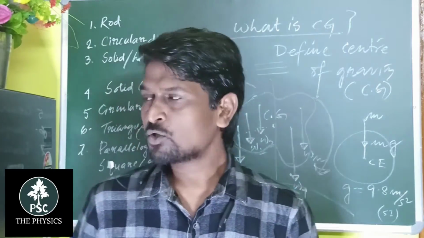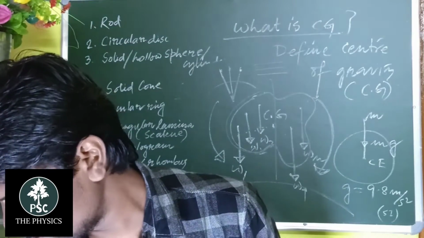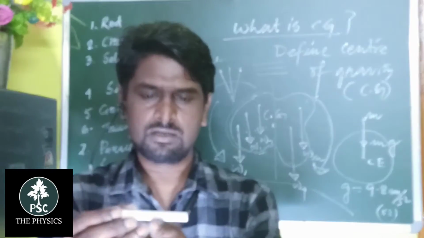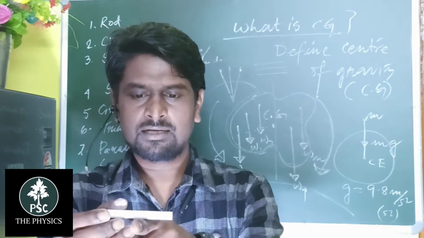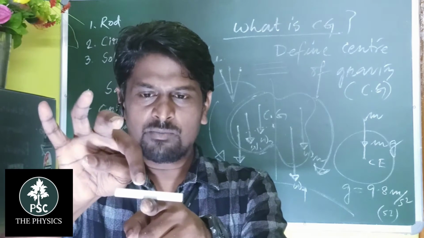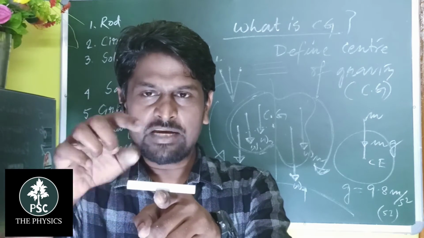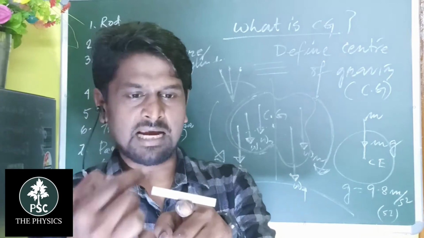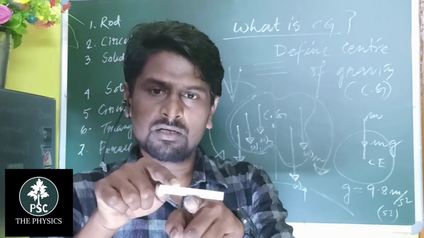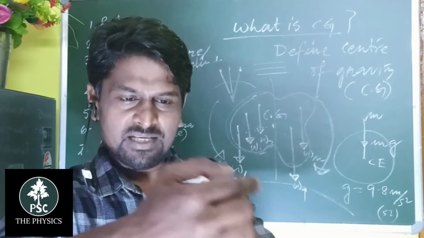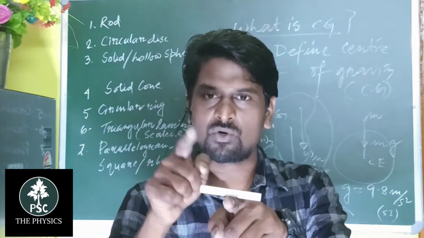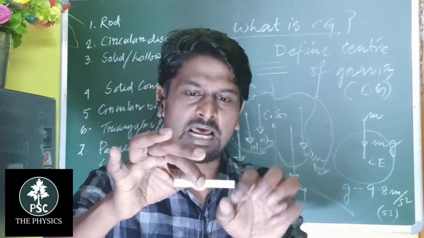If these two moments are equal, suppose we consider a chalk and try to balance it at that particular point, yes, it is balanced. If the clockwise moment is equal to the anti-clockwise moment, then we can say that this chalk is in equilibrium. So the center of gravity lies at that point.